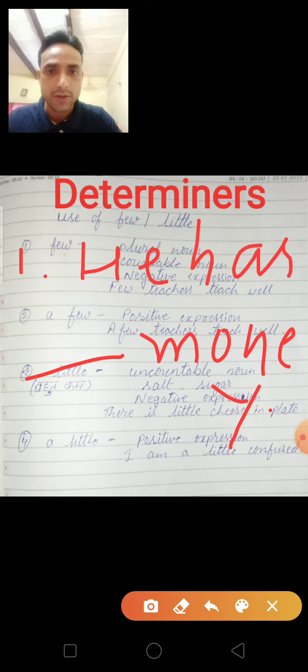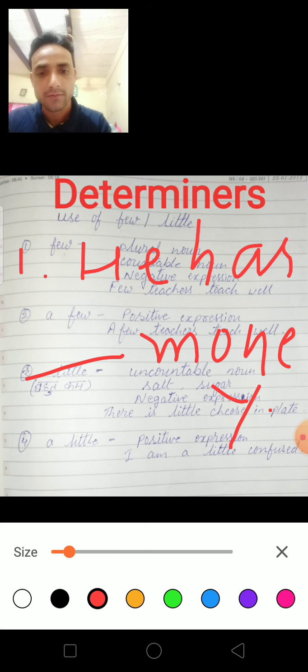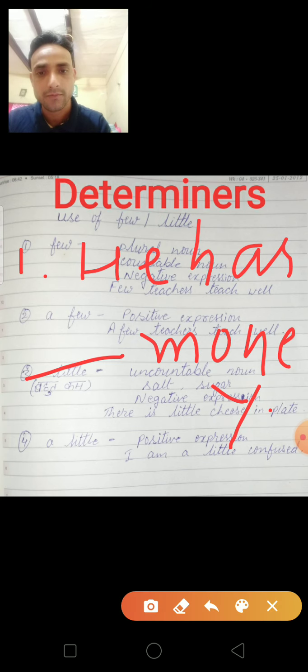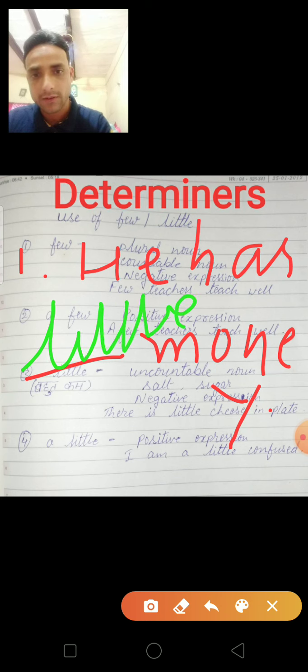Few is used with negative, little is used with negative. So there we will use little. He has little money because it expresses the negative expression.